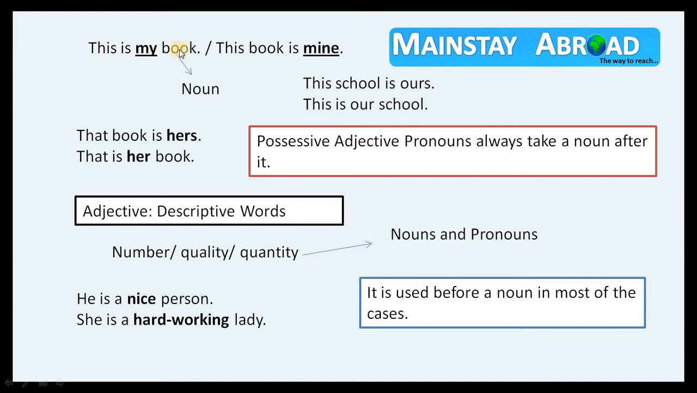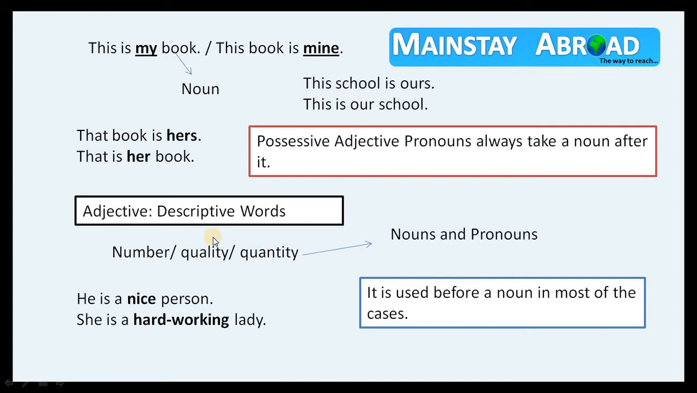ये किताब मेरा है, that is, this book is mine. ये मेरा किताब है. This is only a change of voice. This school is ours, this is our school. That book is hers, that is her book. So we can write in this way. So notice possessive adjective pronouns always take a noun after them, means they are used before a noun.